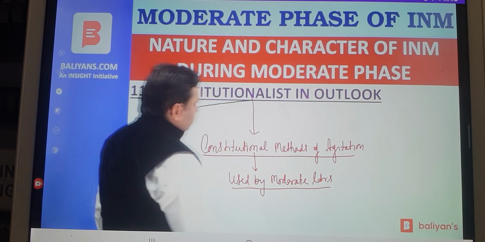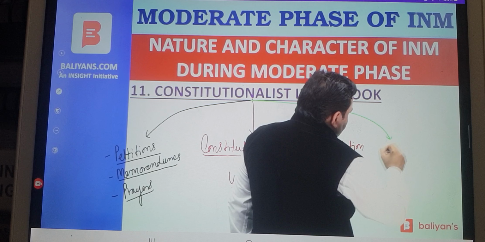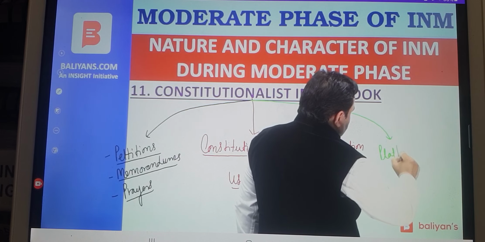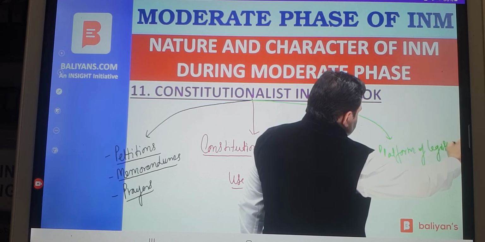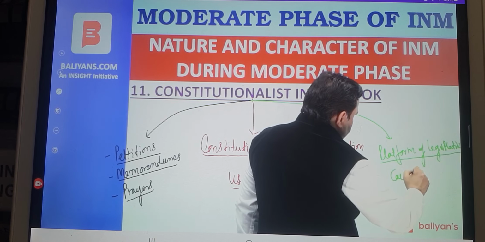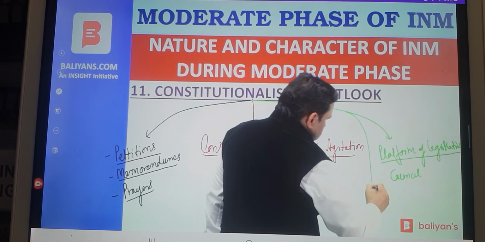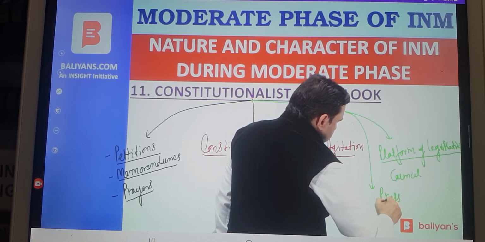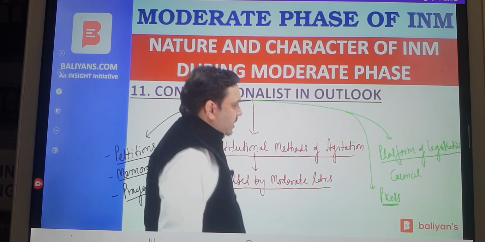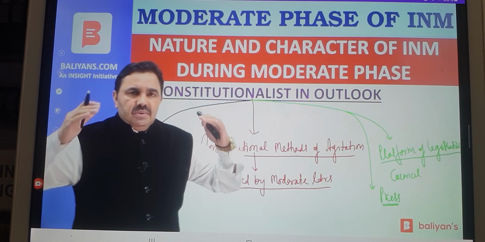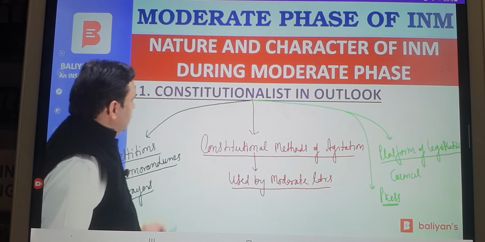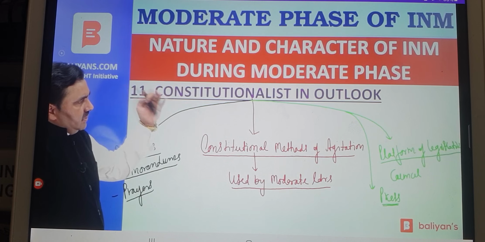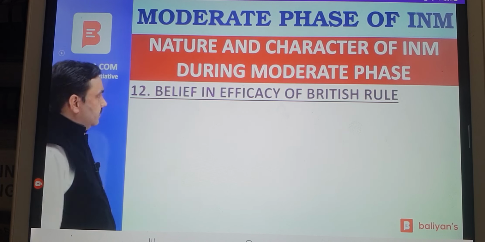The moderates also used the platform of the legislative council to raise their voice. They also used the press, newspapers and journals, to raise their issues and to impress upon the British that reforms must be undertaken for the betterment of Indians. So they were constitutionalist in their outlook because their methods were constitutional in nature.